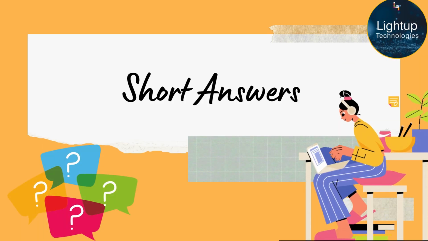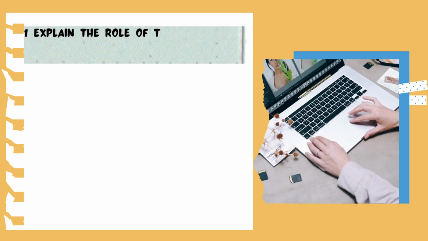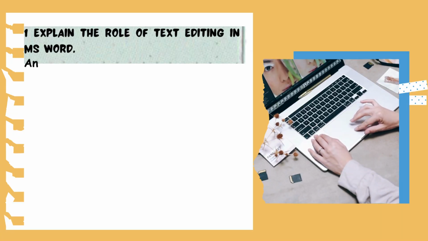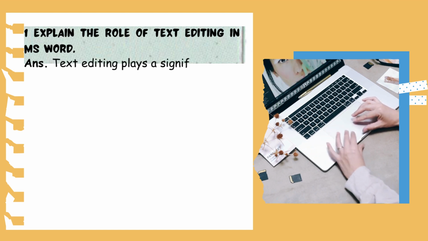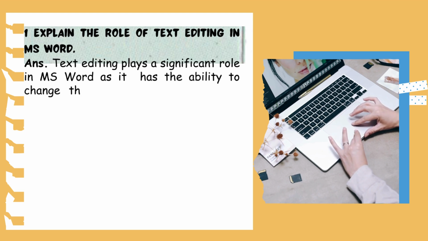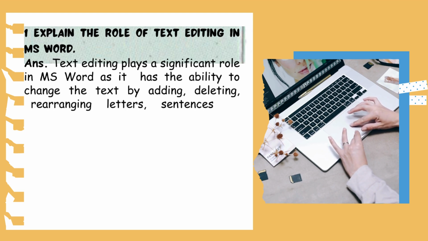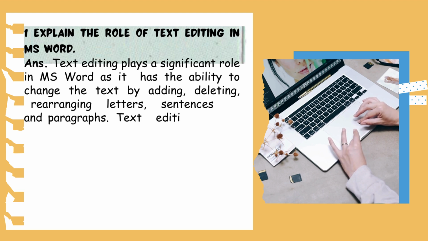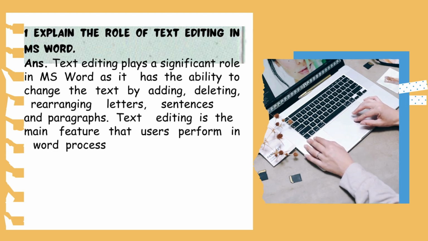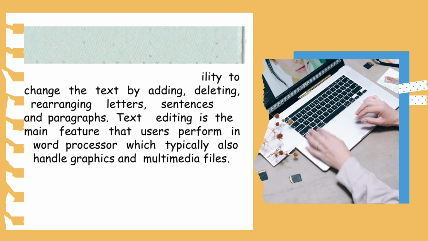Let's study short answer type questions. Question 1. Explain the role of text editing in MS Word. Answer. Text editing plays a significant role in MS Word as it has the ability to change the text by adding, deleting, rearranging letters, sentences and paragraphs. Text editing is the main feature that users perform in a word processor, which typically also handles graphics and multimedia files.